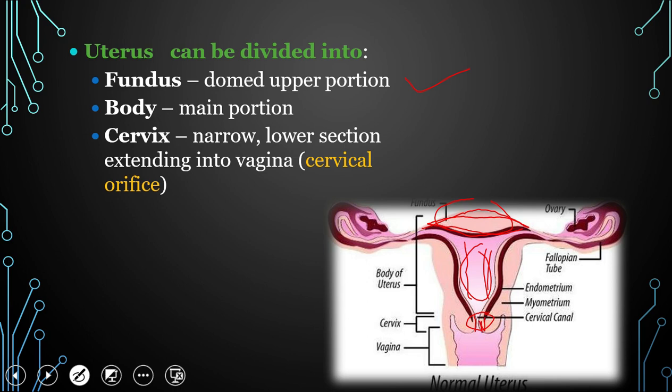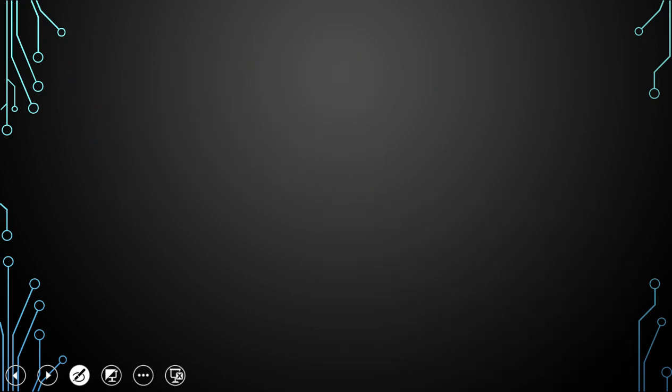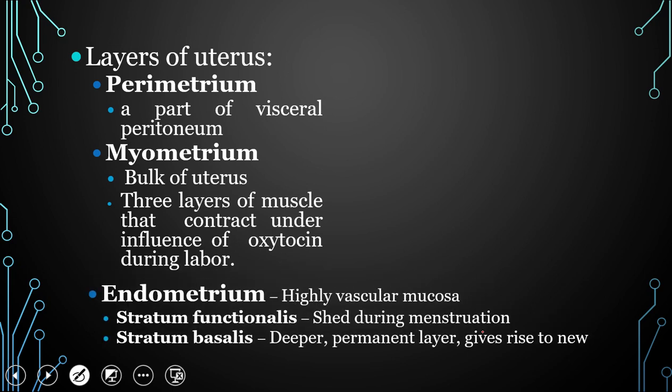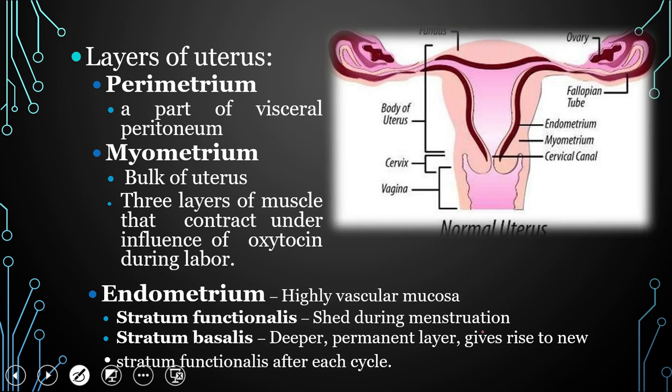Move to the layers or wall of the uterus. Now the wall of the uterus consists of three layers: perimetrium, myometrium and endometrium. So the perimetrium, the outer layer, is a part of the visceral peritoneum. The outer single thin layer is called the perimetrium. This outer lining is called the perimetrium. This one is the perimetrium.